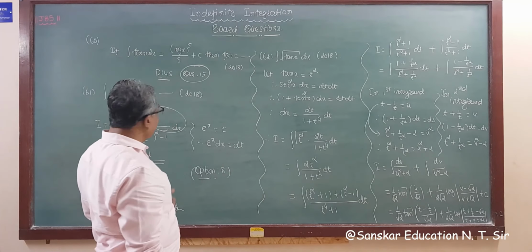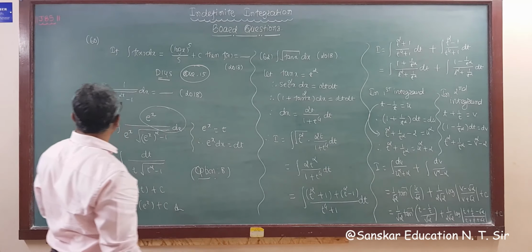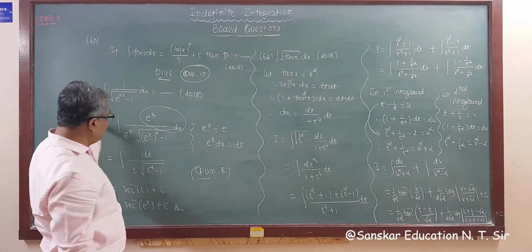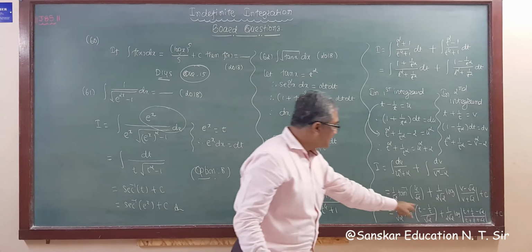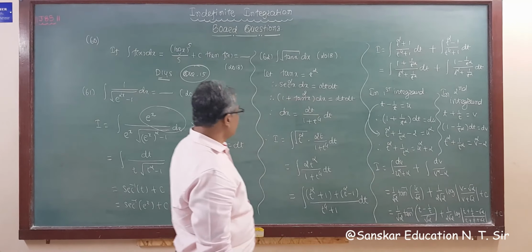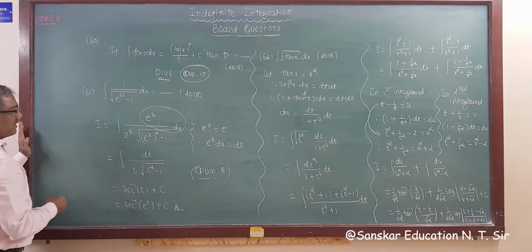I am writing on the strip. Okay, so we need some space. Substituting this value here, what do we get? This is t square minus 1 upon root 2 t.